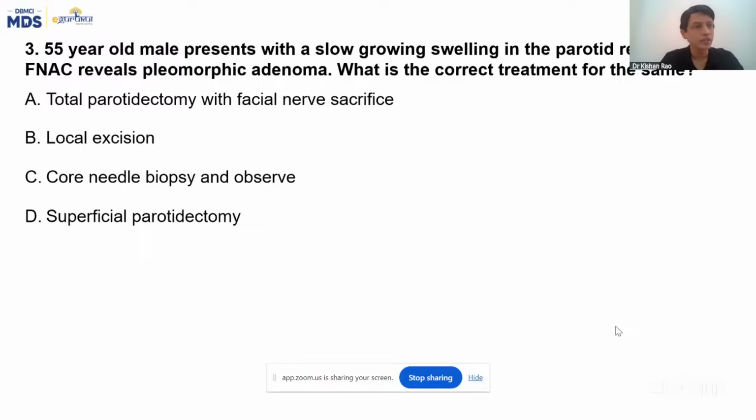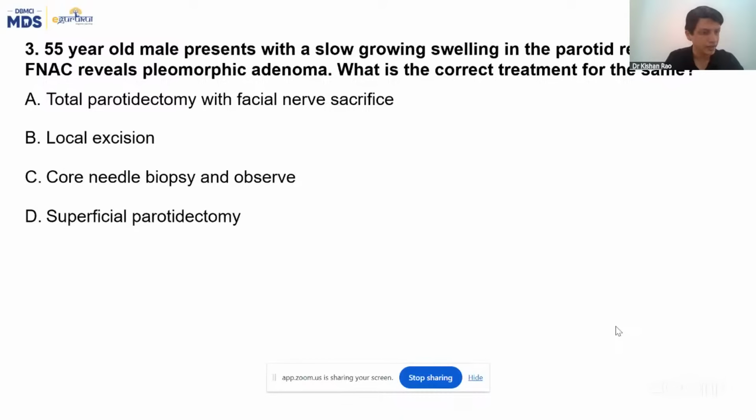The third question: a 55-year-old male presents with a slow growing swelling in the parotid region. Slow growing means it's a very benign swelling in the parotid region. FNAC reveals pleomorphic adenoma. As we know, pleomorphic adenoma is mostly a benign swelling of the parotid gland. What is the correct treatment for the same? Correct means they are asking the best treatment. They have given it in a lengthy manner, but the question is very straightforward: what is the treatment for pleomorphic adenoma?